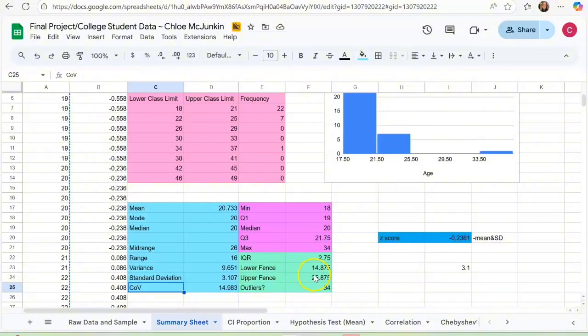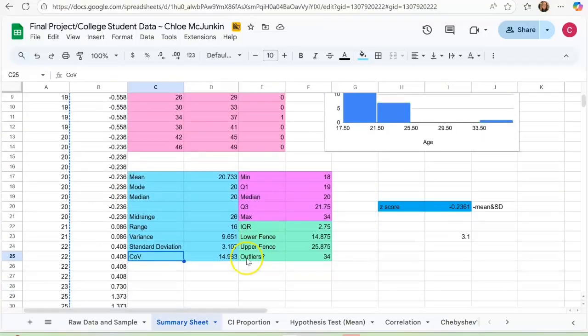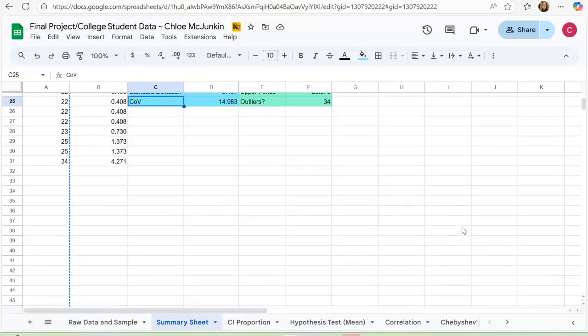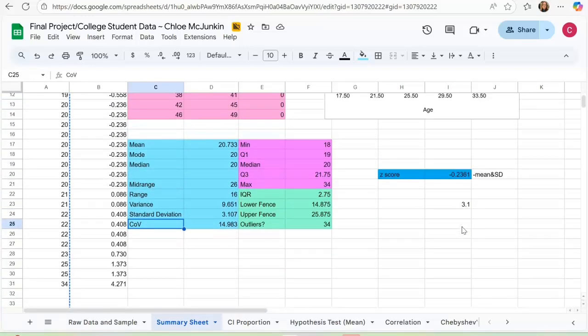I have a lower fence of 14.9, an upper fence of 25.9, and then I have one outlier that is at 34. The mode and the median are both very close to the mean. This is the z-score. The z-score is very close to the mean because it's only around 0.24 standard deviations below the mean.